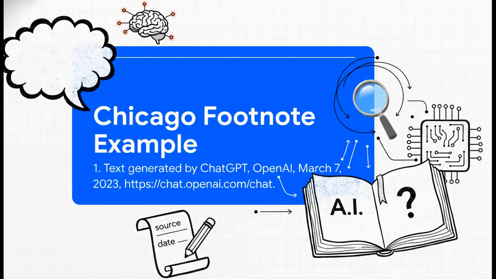And if you do need that formal footnote, this is what it looks like. Nice and tidy. You just explain what it is, who made it, when you got it, and a general URL. It's simple and it keeps your bibliography clean for only those sources everyone can access.